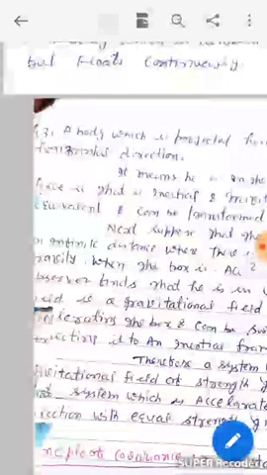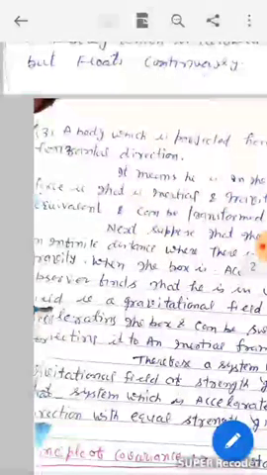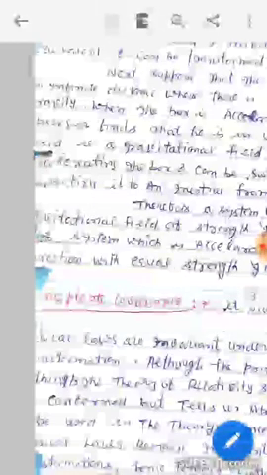Next, suppose that the box is situated at infinite distance where there is no effect of gravity. When the box is accelerated, the observer finds that he is in a uniform gravitational field. Either way, a gravitational field can be produced by acceleration of the box and can be switched off by an inertial frame. Therefore, a system which is in a uniform gravitational field of strength g is equivalent to a system which is accelerated in the opposite direction with equal strength g.